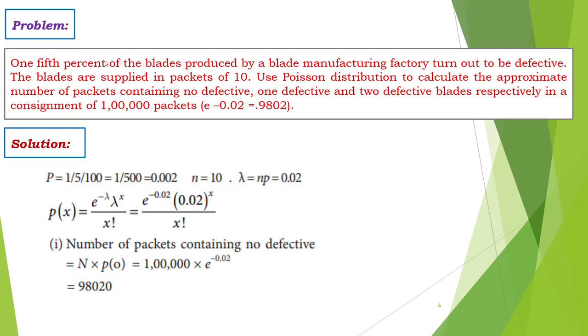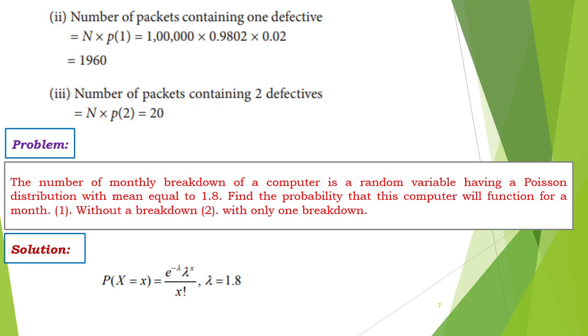So the p value is 1/4 percent, which means 1/4 divided by 100. n is 10. So lambda is 0.02. Substitute here. First, we find the number of packets containing no defective blades, which means x is 0. Next, we calculate for x equal to 1, that is n times the probability of 1. In the Poisson distribution, take the x value as 1 and calculate the answer. Finally, we find the number of packets containing 2 defective blades, x equal to 2. Substituting in the Poisson distribution expression, we get the answer as 20.